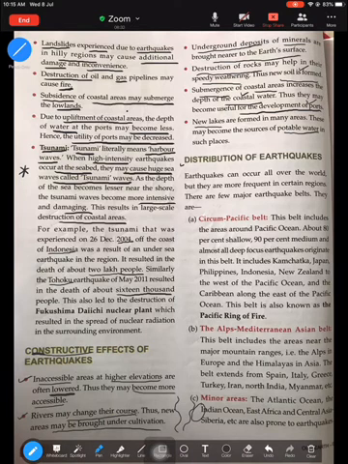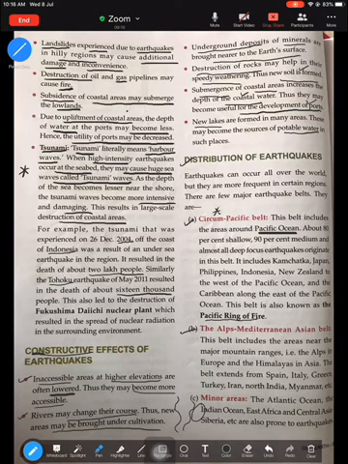Now moving to the distribution. Earthquakes and volcanoes share a very similar distribution. They are always associated with areas of folding and faulting. So folding and faulting are two features which are more common and frequent with earthquakes and volcanoes. The most important is the circum-Pacific belt in the Pacific Ocean. Very popular, this is also known as the Ring of Fire because of the large-scale amount of earthquakes and volcanoes taking place in this area. So this is the circum-Pacific belt around the Pacific Ocean, and because of the large scale, it is known as the Ring of Fire.